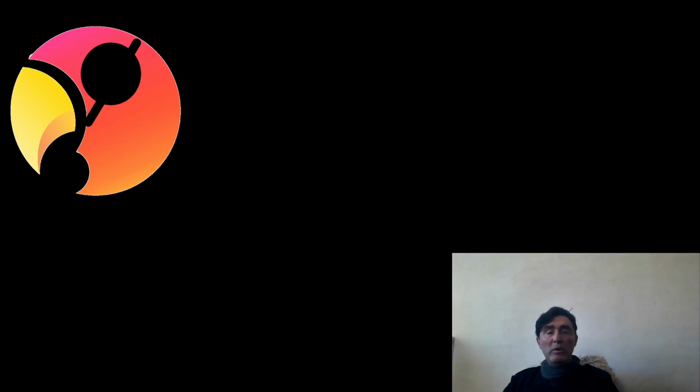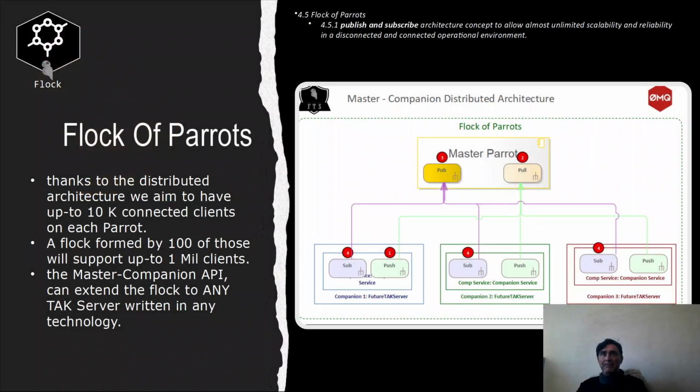At the FreeTAK team, we want to democratize situational awareness, and we are creating a new application on top of what we have created until now. So our new application is FutureTAKServer, and that is an introductory video on the features of FreeTAKServer or FutureTAKServer. That is going to be the 2x family of FTS. So we are going to introduce the so-called flock of parrots that is completely new and until now unseen in the TAK world. Let's go for it.